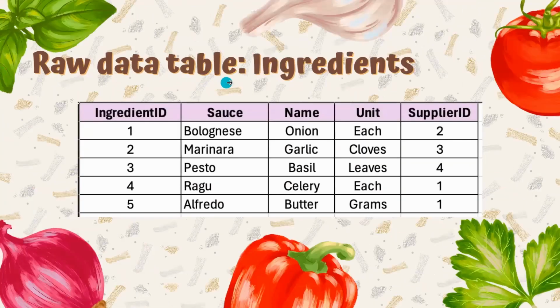In raw data table ingredients, we have ingredient ID, source, ingredient name, ingredient unit, and supplier ID.